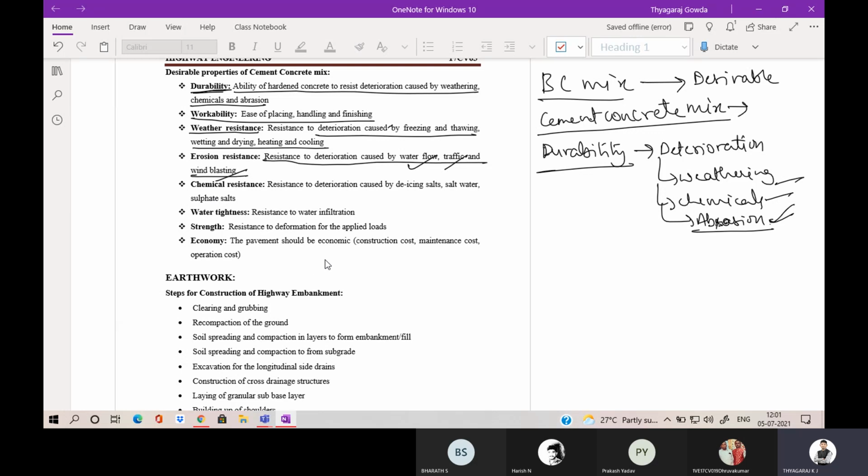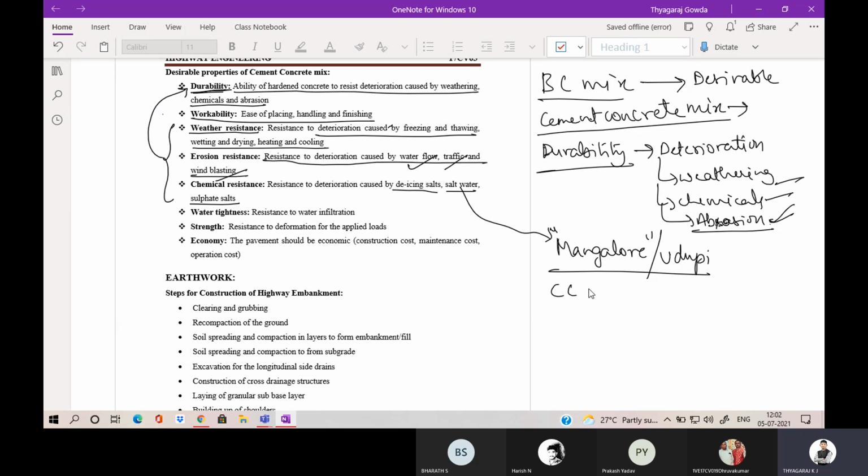Then comes the chemical resistance. Okay, these three come under the durability only. That is chemical deterioration caused by de-icing salts, salt water and sulfate salts. You can observe in the Mangalore side, near Mangalore or Udupi, all the payments are constructed with cement concrete payments.